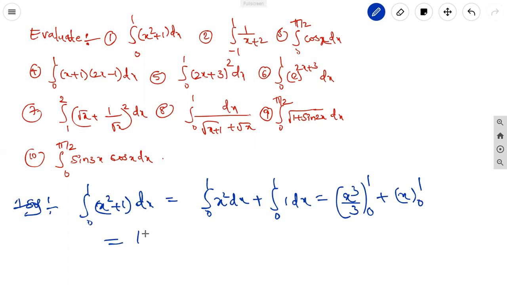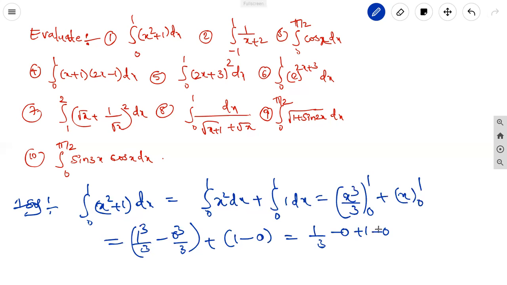It is equal to 1 cube by 3 minus 0 cube by 3, upper limit minus lower limit, plus upper limit minus lower limit. It is 1 by 3 minus 0 plus 1 minus 0. Taking the LCM, 1 plus 3 by 3, it is equal to 4 by 3. This is the value of the first problem.